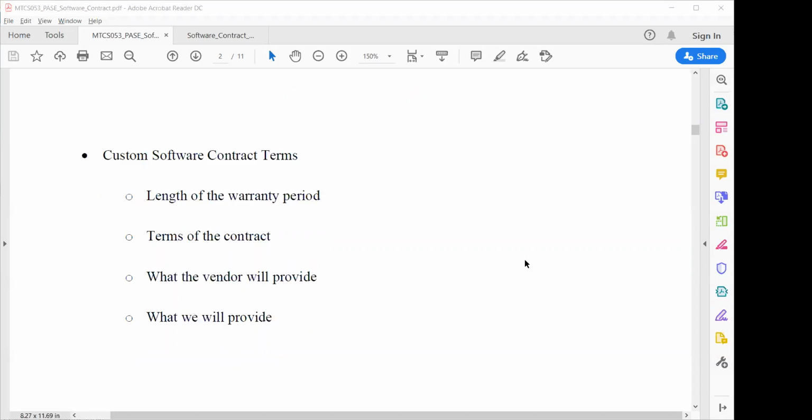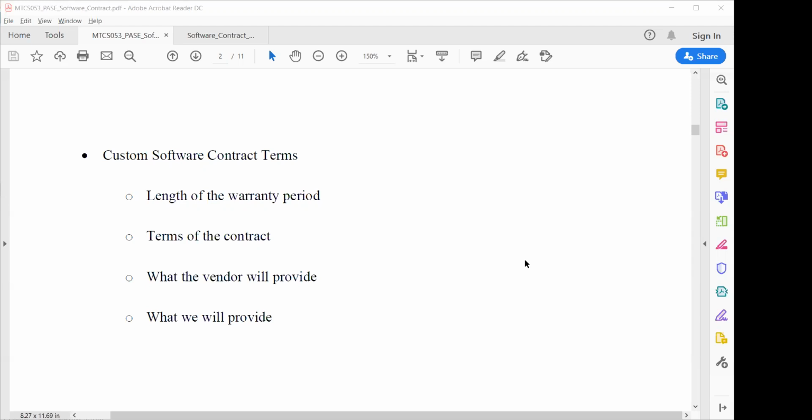Terms of the contract. So definitely, what are the contract terms? What is the duration of the contract? How will the contract be feasible in the near future? Sometimes you will provide different features with different time durations. Sometimes you will provide the software on a one-time, one-payment basis, or on a maintenance basis, or on a revenue basis, and so on. So it depends on the contract, what different terms you are going to use.